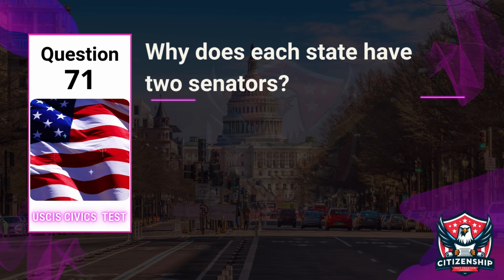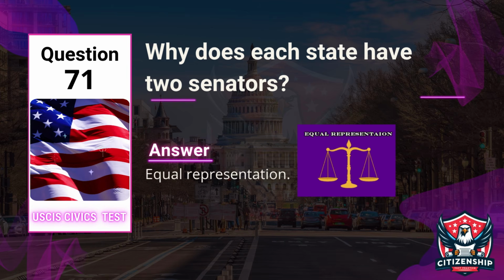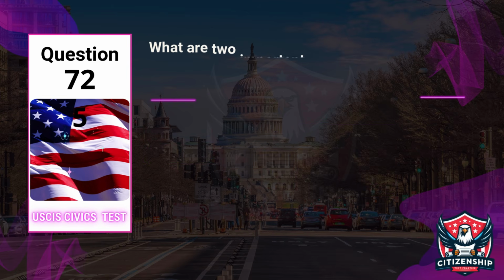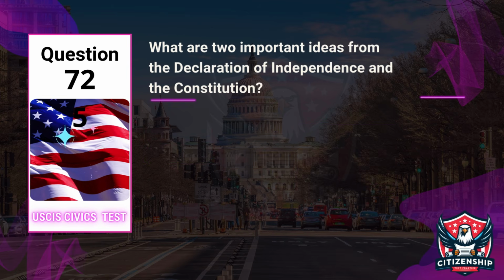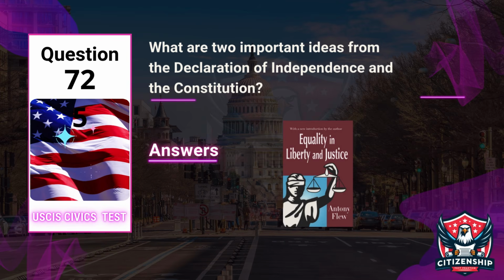Question 71. Why does each state have 2 senators? Answer: equal representation. Question 72. What are 2 important ideas from the Declaration of Independence and the Constitution? Answer: liberty and equality.